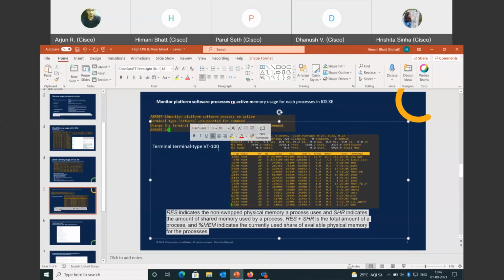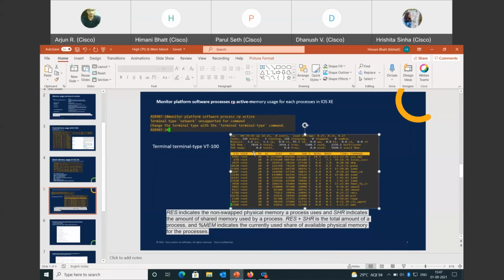For that, we can type terminal type vt100, and then we can run this command. RES shows the non-swapped physical memory used by a process, SHR shows the shared memory used by a process, and RES plus SHR is the total.